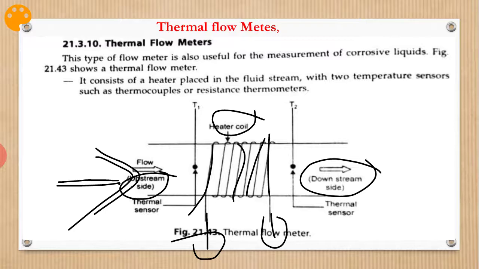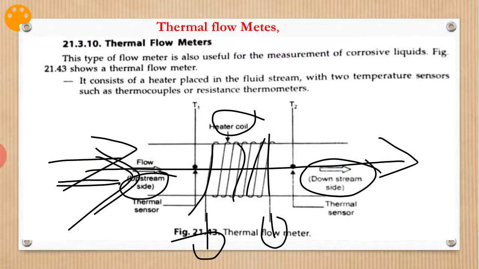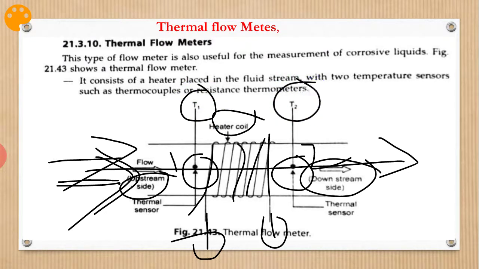The fluid whose velocity we are going to measure flows through this, and in between there are two thermal sensors placed, marked here as 1 and 2. Their temperatures are measured as T1 and T2.